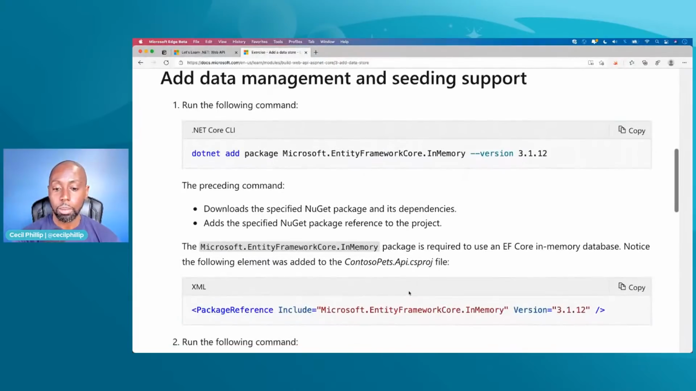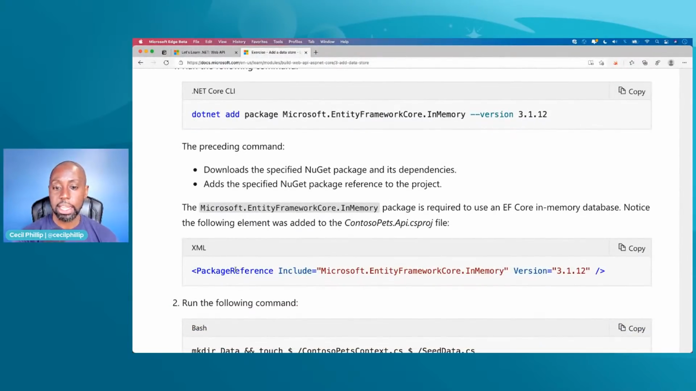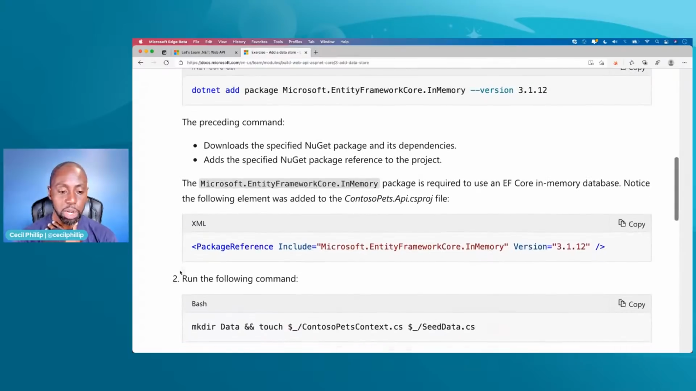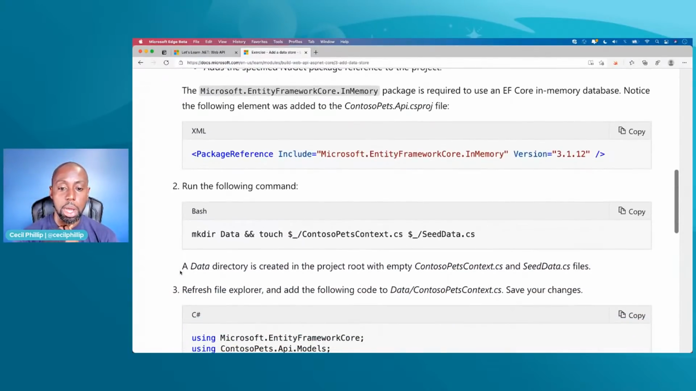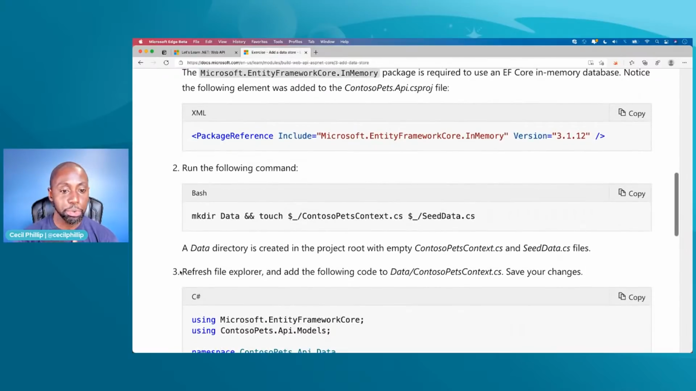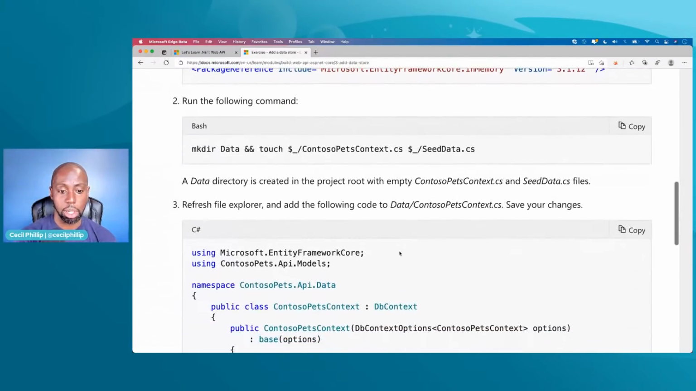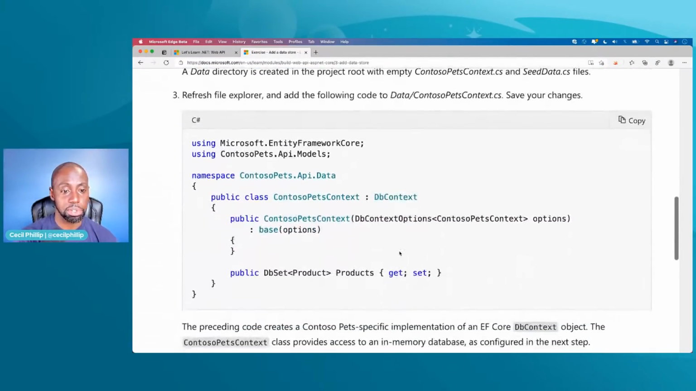All right. So now that that's added, you should see that inside of our CS proj file. And now it wants us to add two files. It wants us to add a Contoso Pets context file, and it also wants us to add a seed data file. So why don't we look at the context file first and see what's in here?